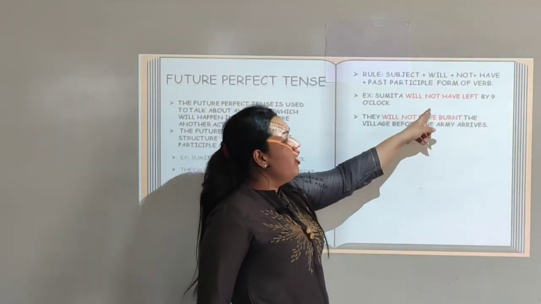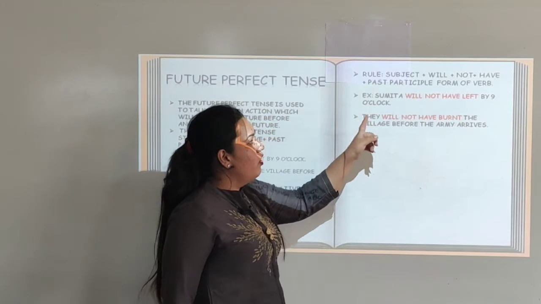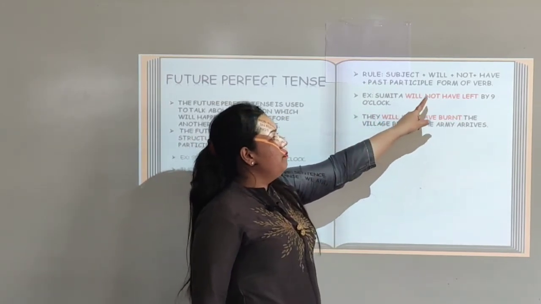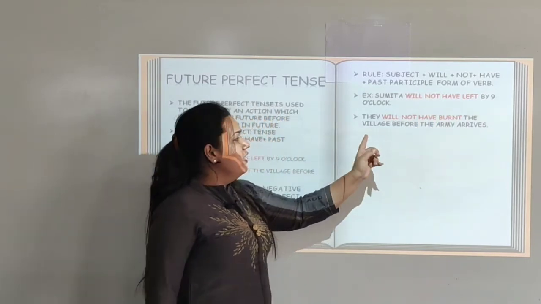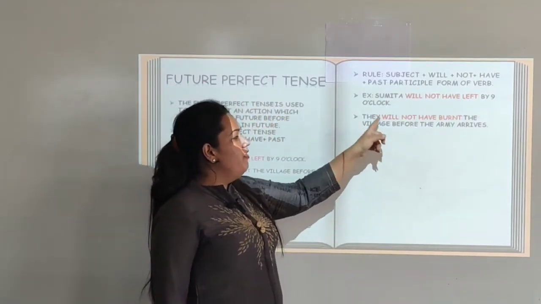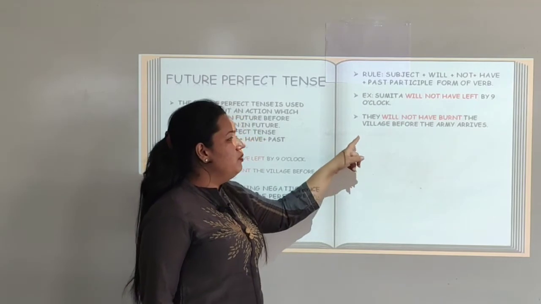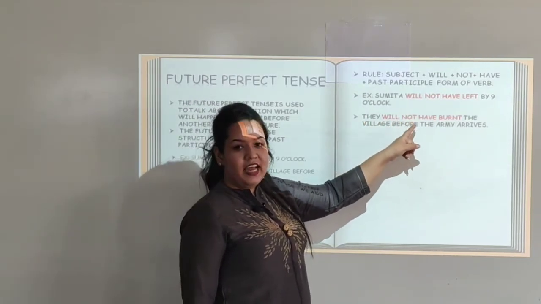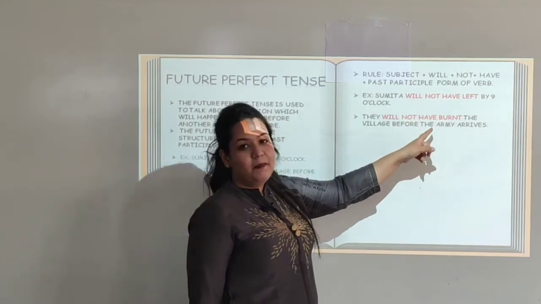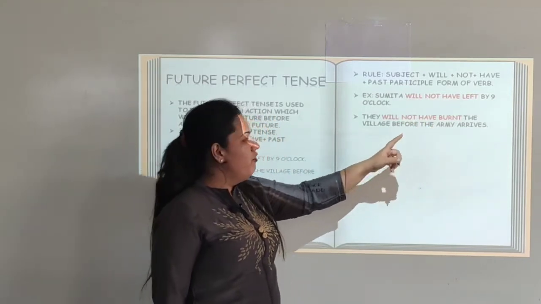Sumita will not have left by 9 o'clock. Will plus not plus have plus past participle form of verb. The next example says they will not have burned the village before the army arrives. So will plus not plus have plus burned, that is the past participle form of verb.